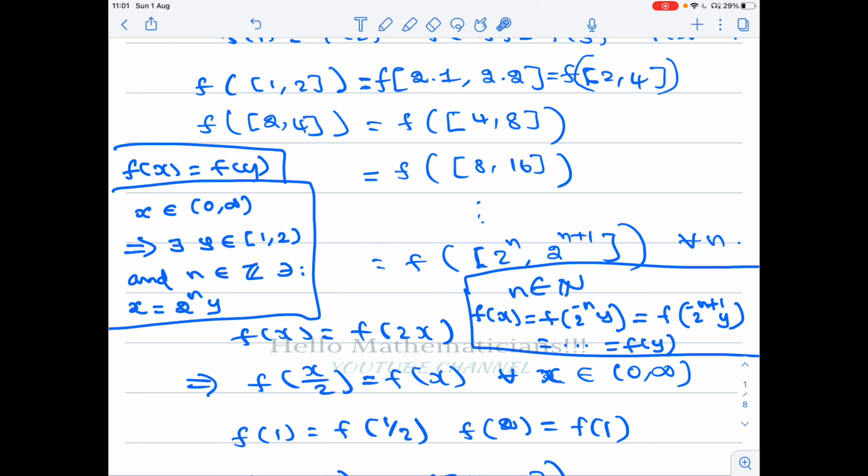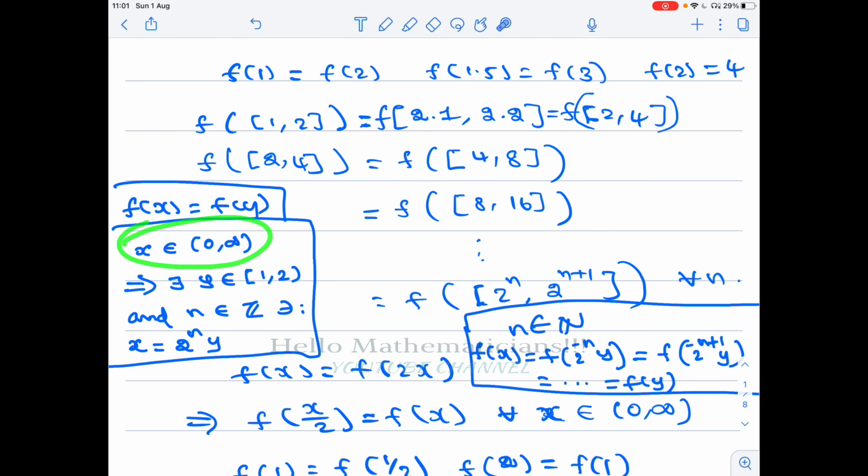Suppose this is minus 10, then minus 9, minus 8, and finally it will come to 2 to the power 0, that is 1, and we get f of y. So what happens is, you take any point in (0, infinity), the image of that point is equal to the image of a point in the closed interval [1, 2). That is what we are observing. Once you observe that, this problem is easy.